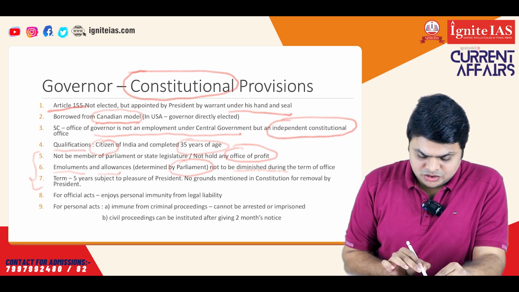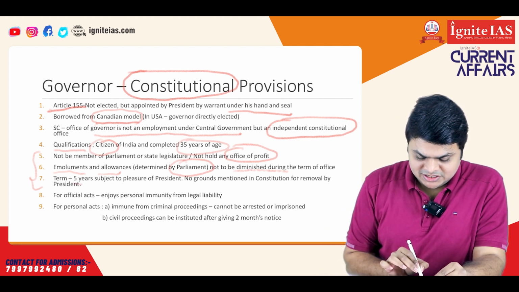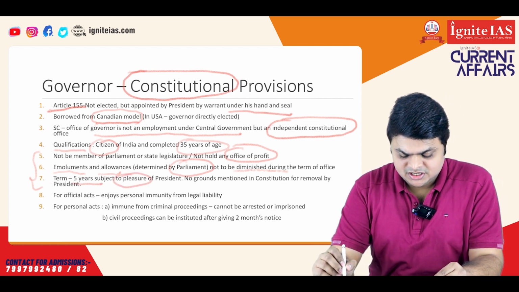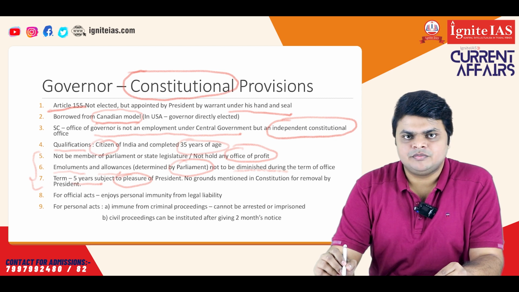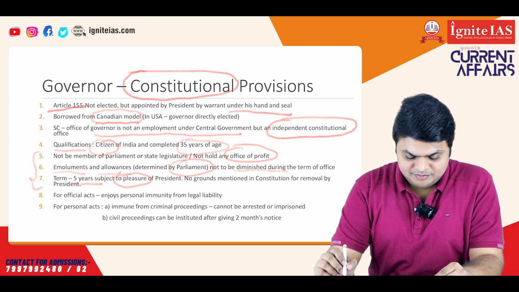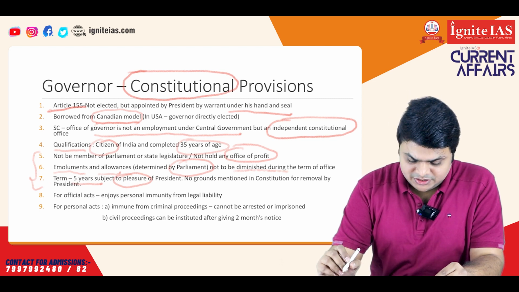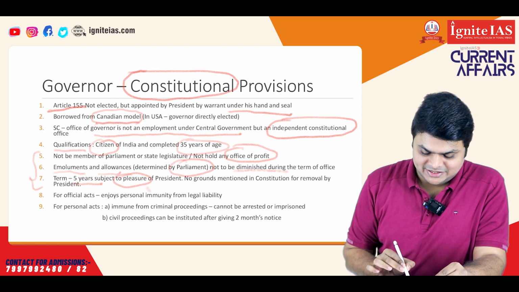Now, the Constitution gives the term of governor as 5 years, but it is subject to the pleasure of the president. This is termed the doctrine of pleasure in the concept of appointment of governor. Now, what does the pleasure of president mean? That a governor can be removed from his office anytime by the president. This has been the topic where most of the controversies arise.